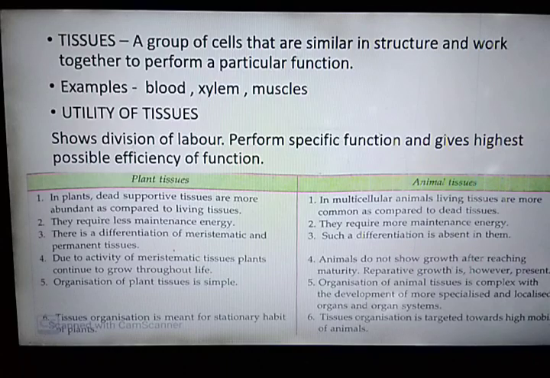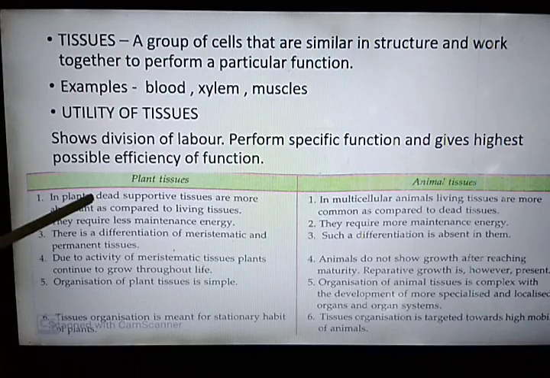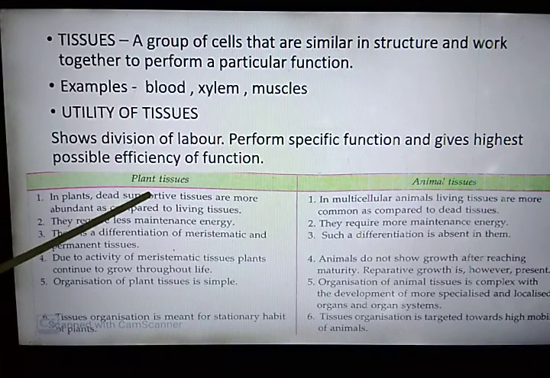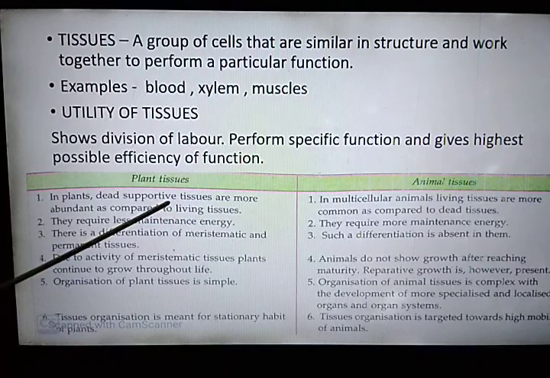All of you know plants are autotrophic and animals are heterotrophic. Plants are stationary, they cannot move from one place to another, whereas animals show movement and locomotion. So on the basis of these habits, there is a huge difference between plant tissues and animal tissues. In plants, most of the tissues are dead because they provide support to the plant for their sedentary habit so that they can stand upright.